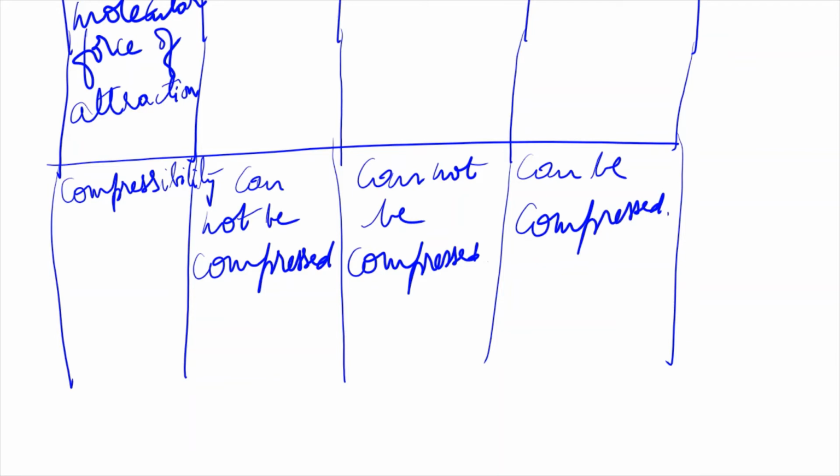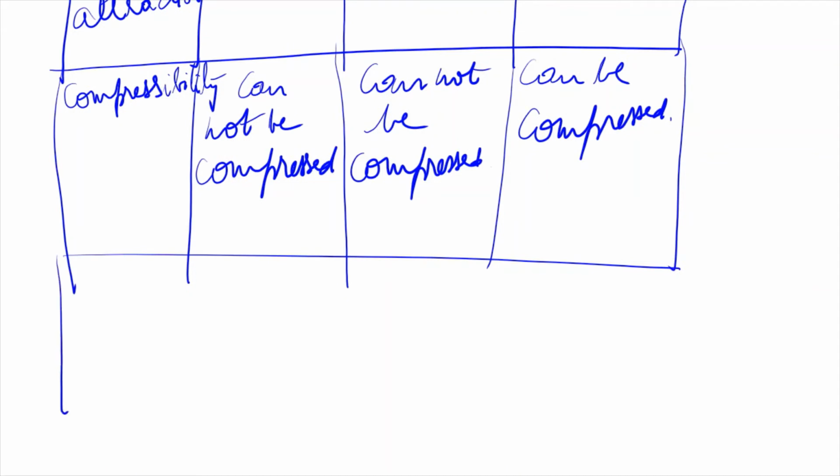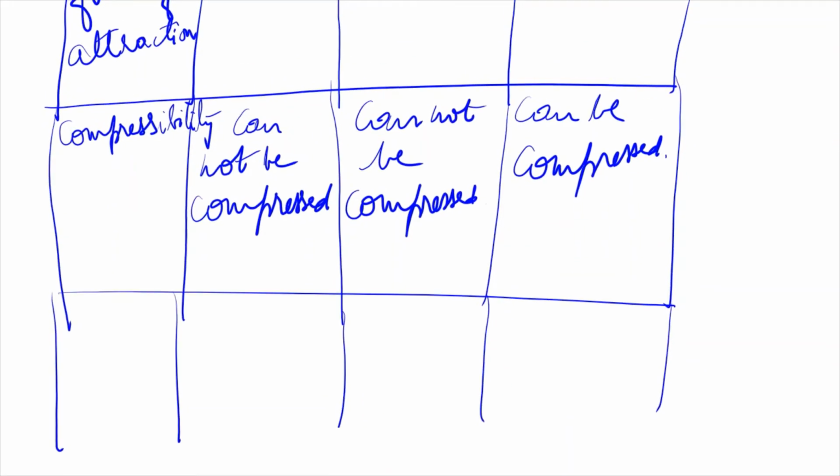Okay, then you have fluidity. Fluidity means flow, the ability to flow. Can solids flow? One minute, I'll wait. Write down. Have you written down? So fluidity: solids cannot flow.